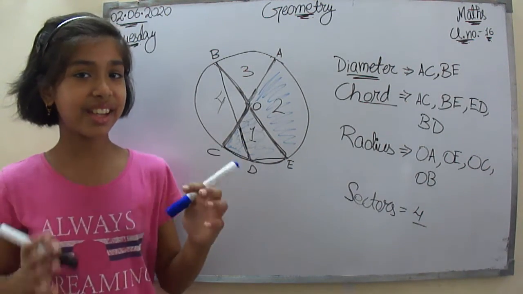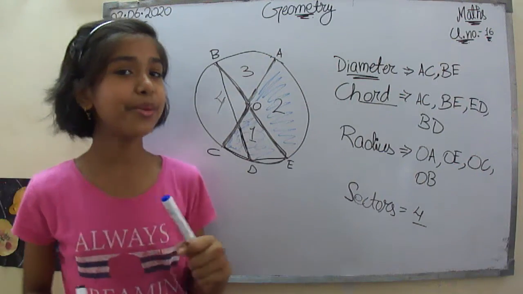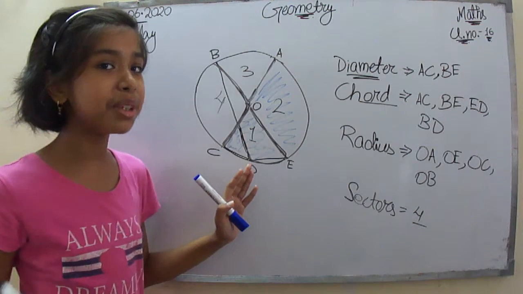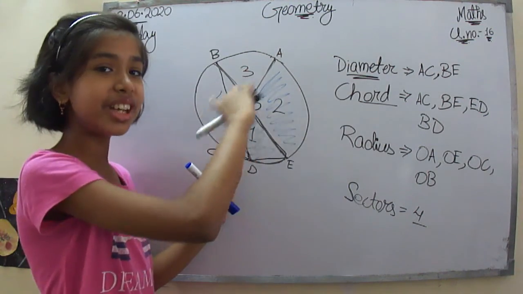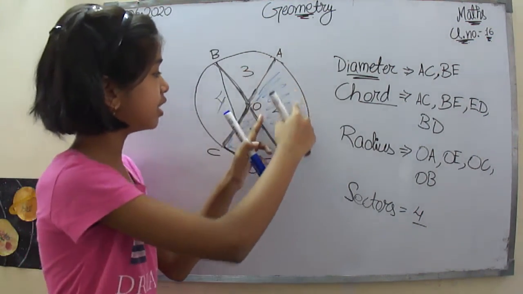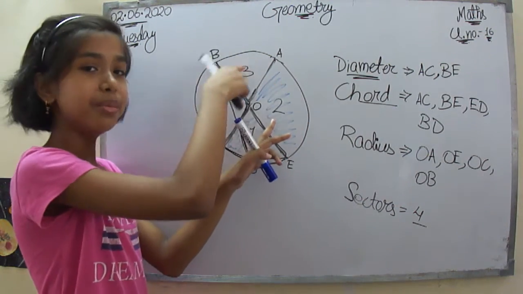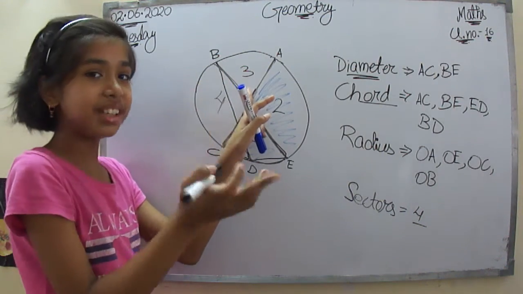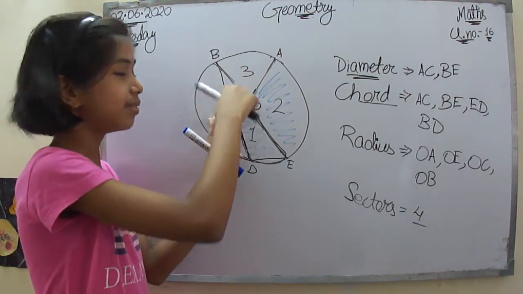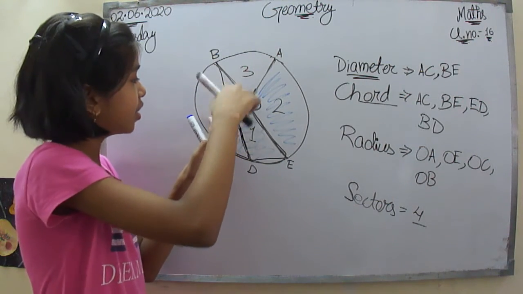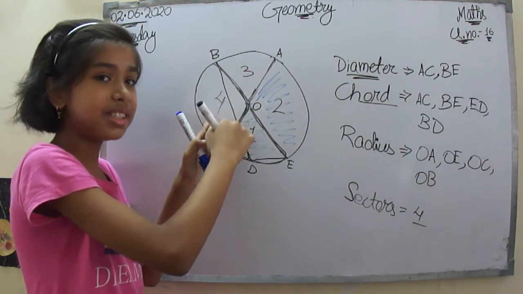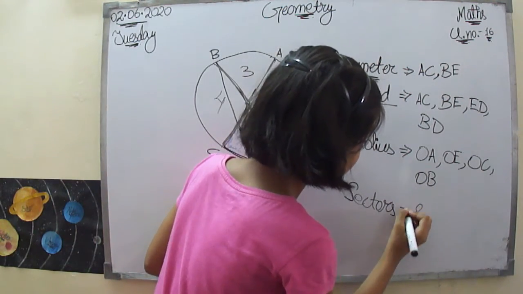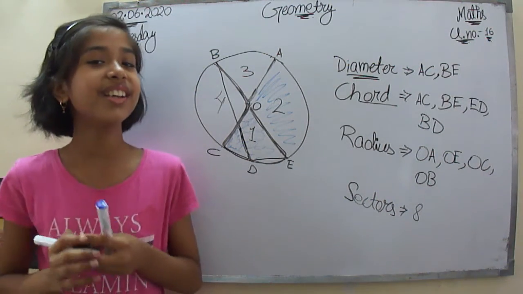Basically, I guess that there are 8. Let's see how. So this is going to be the 1 sector. This is the minor sector. And do you remember the major sector? The lifted out portion. So 2 sector. And if I take this minor sector 3 and the major sector 4, and then this 5 and the major sector 6, and then after 6, 7 and the major sector 8. There are 8 sectors. So there are not 4, there are 8 sectors.